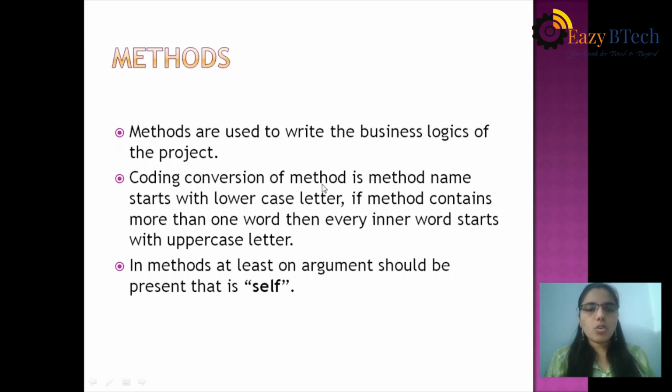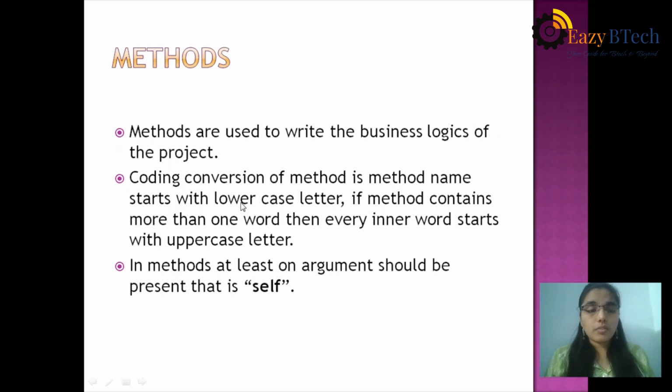Coding conventions of a method: the method name starts with lowercase. If the method name contains more than one word, then every inner word starts with uppercase. A method should have at least one argument, that is nothing but self. These are not rules, it is a convention.